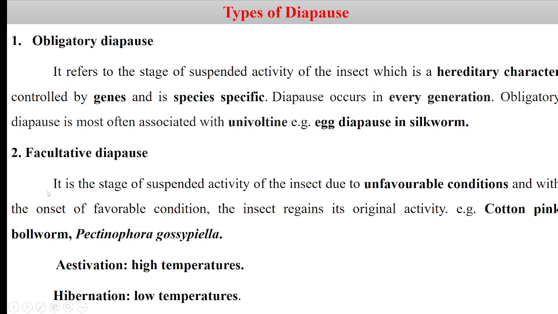Then coming to the facultative diapause. This type of diapause is not genetically controlled. This is actually due to unfavorable environmental conditions, and on the onset of favorable environmental conditions, these insects regain their original activity. For example, this facultative type of diapause is present in the cotton pink bollworm, that is Pectinophora gossypiella. Diapause due to seasonal high temperature, that is in summer, is called estivation. However, diapause due to seasonal low temperature is called hibernation. Please remember estivation and hibernation.